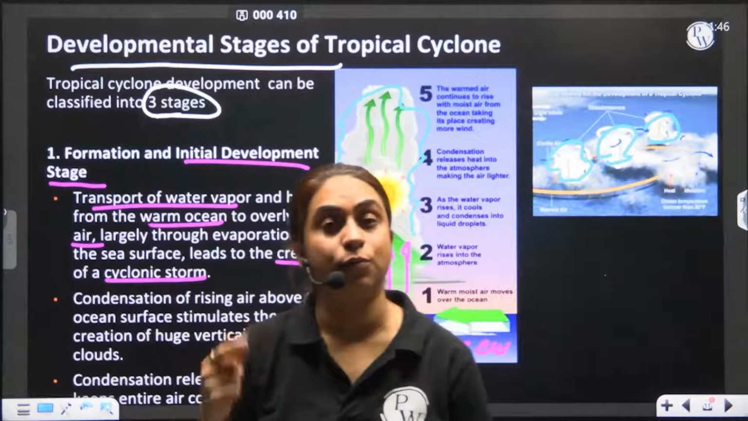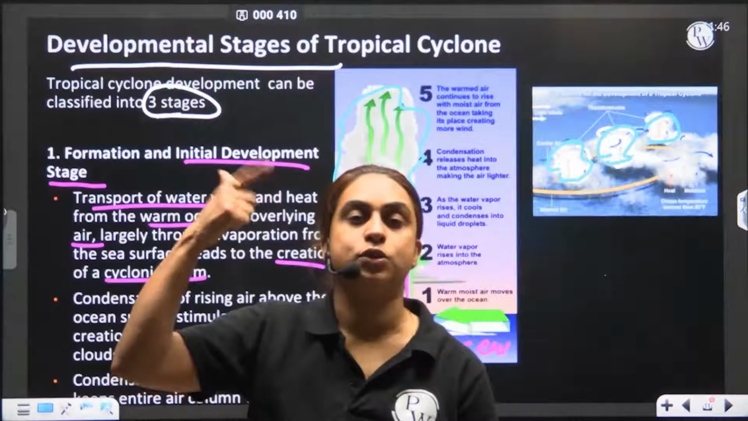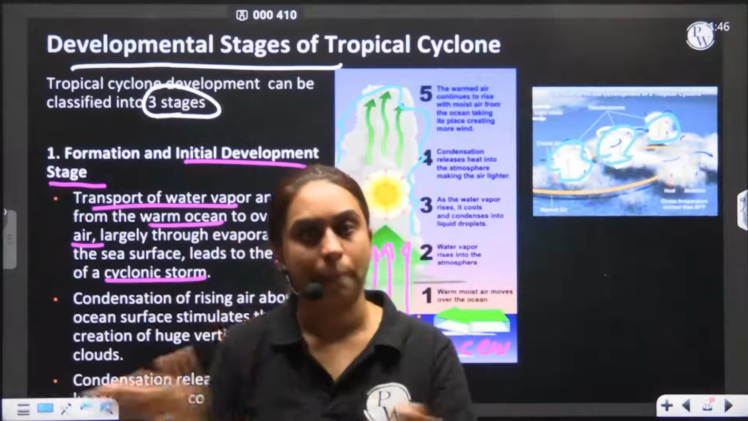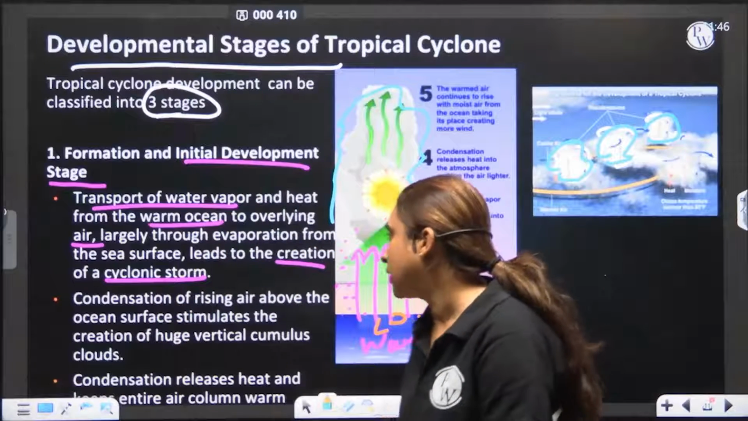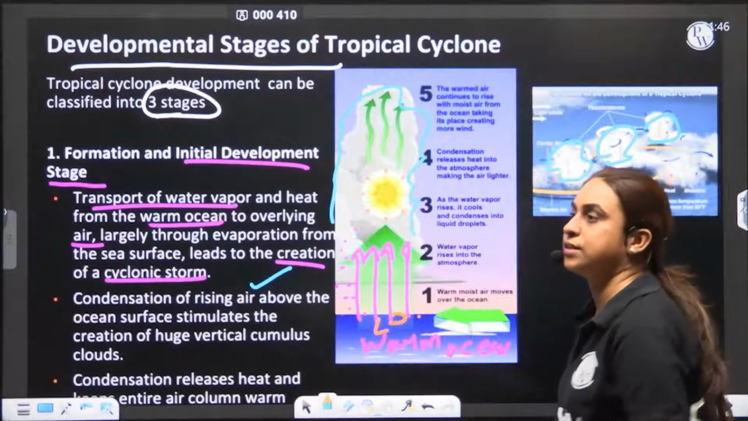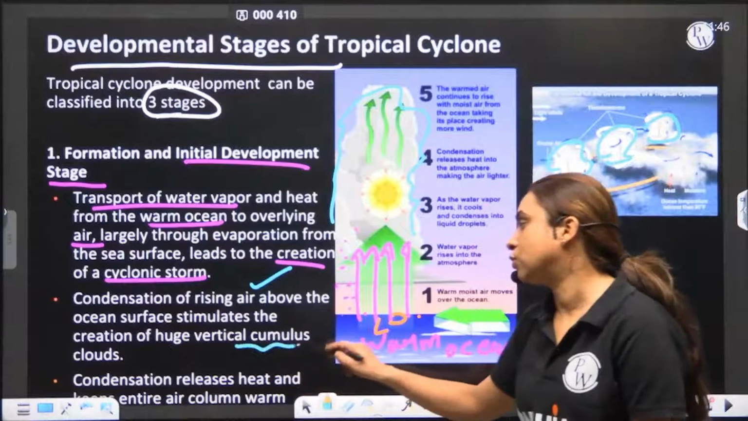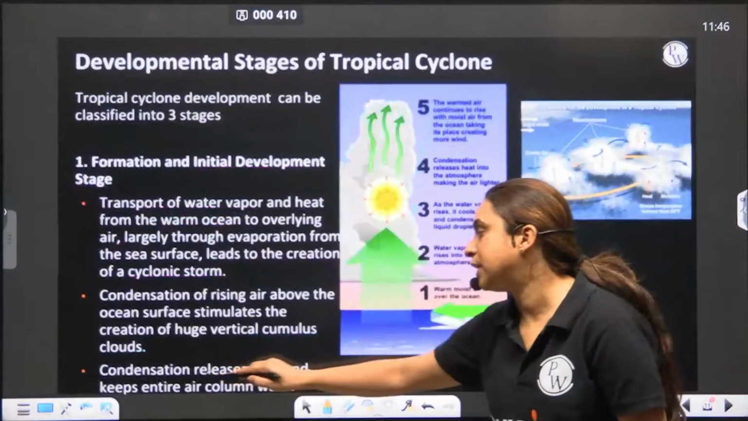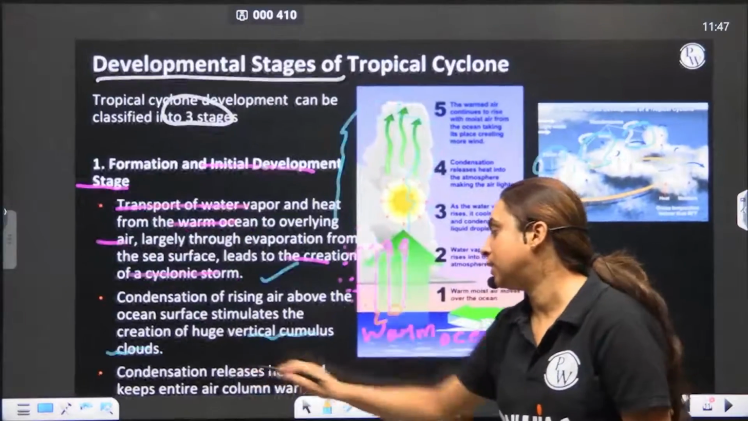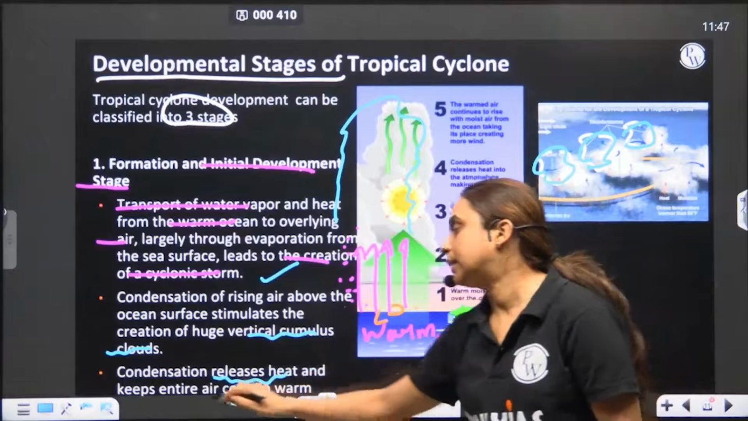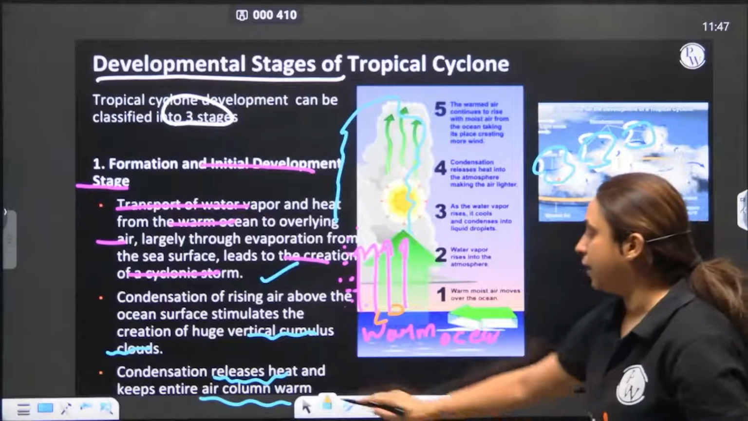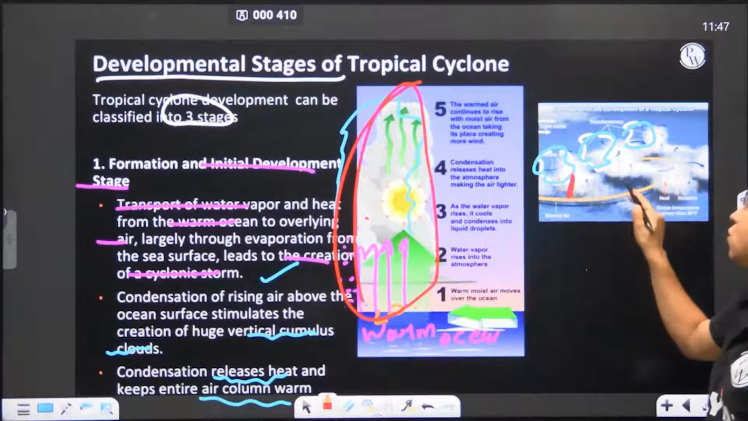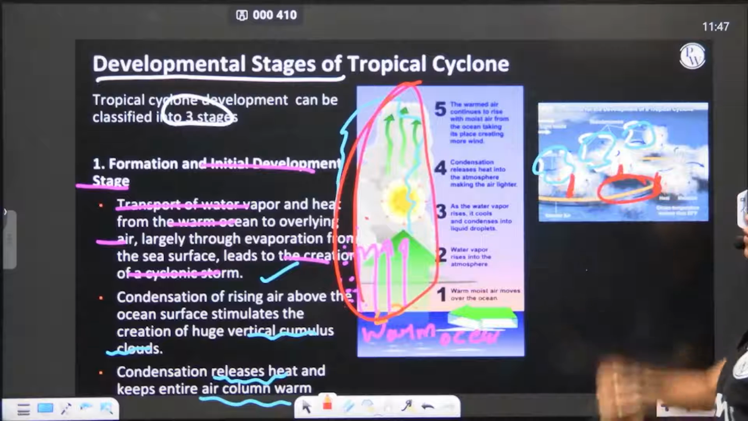So what is happening? Look at the process. The water vapor is cooling. As it is cooling down, it is converting into water droplets, which is cloud. So it is releasing energy, it is giving off energy. So here the condensation of the rising air above creates the formation of vertical cumulus clouds, and this condensation releases heat outside. The heat is released outside, and the entire column of the air is warm. The entire column of the air starts becoming warm. Okay?